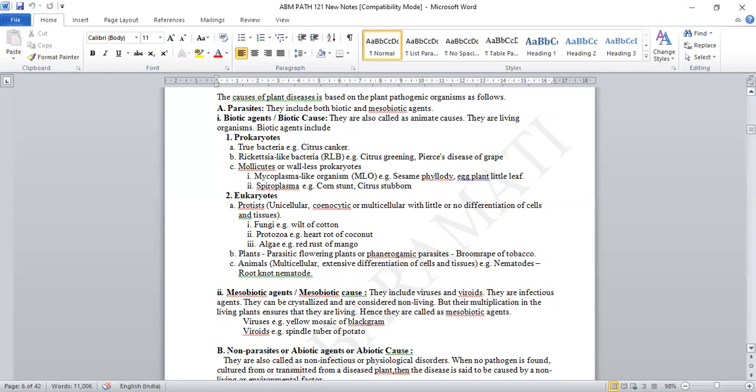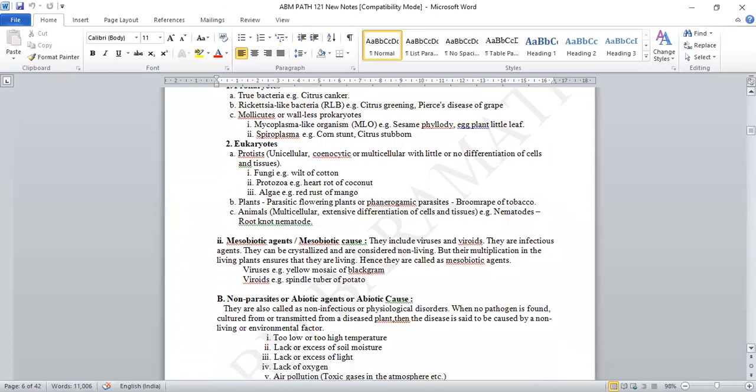Eukaryotes have a well-defined nucleus, and prokaryotes lack a well-defined nucleus. And among eukaryotes we can also see plants, phanerogamic plant parasites, that is parasitic flowering plants, broom rape, and in case of animalia, animals, we have the example of nematodes.